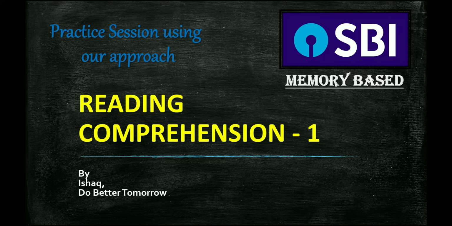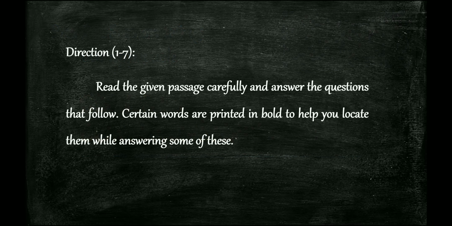Let's start now. First of all, we'll start with the directions. Directions from 1 to 7: Read the given passage carefully and answer the questions that follow. Certain words are printed in bold to help you locate them while answering some of these. So there are 7 questions, and there are also some synonym antonym questions. Out of those 7, maybe 1 or 2 come from your vocabulary, and the remaining will be on the passage. Those 5 or 6 may again be author related, titles, whatever it is.